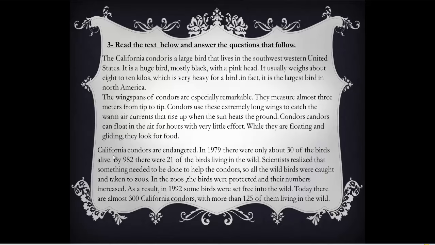Paragraph 3. California condors are endangered. They are in danger of extinction. They could die out. In 1979, there were only about 30 of the birds alive. By 1982, there were 21 of the birds living in the wild. So the number here decreased, went down from 1979 to 1982.